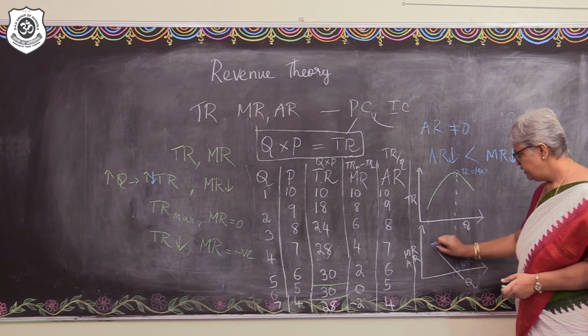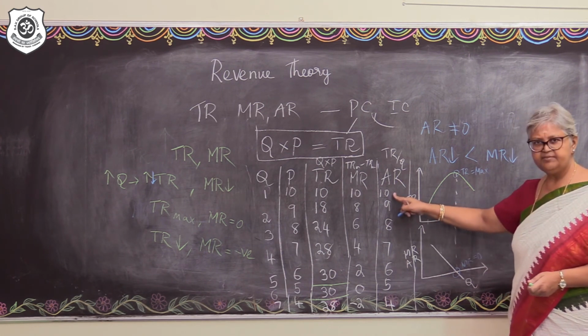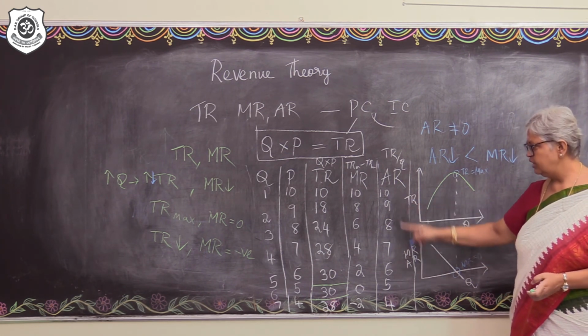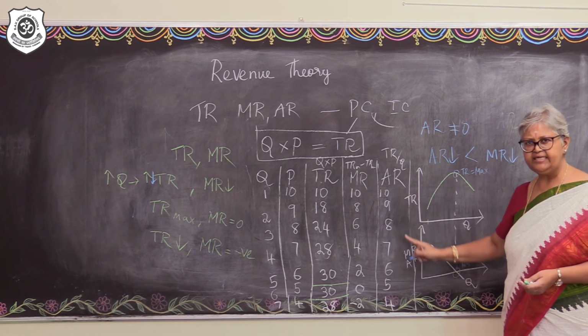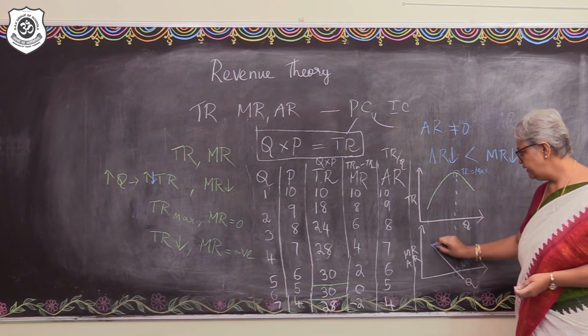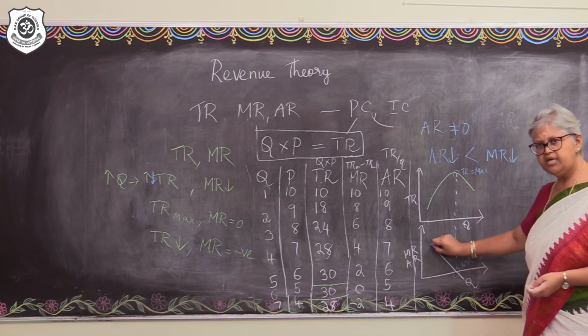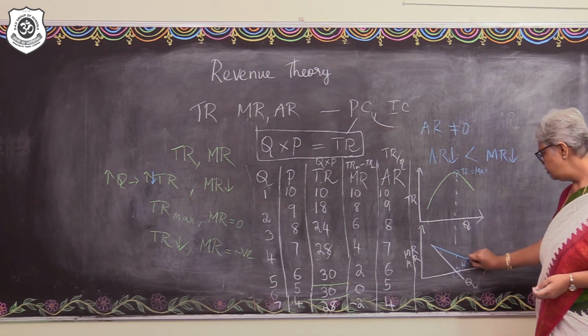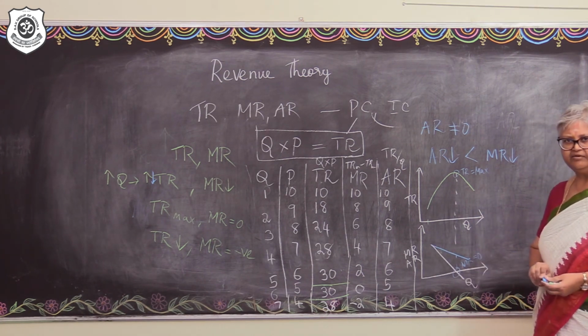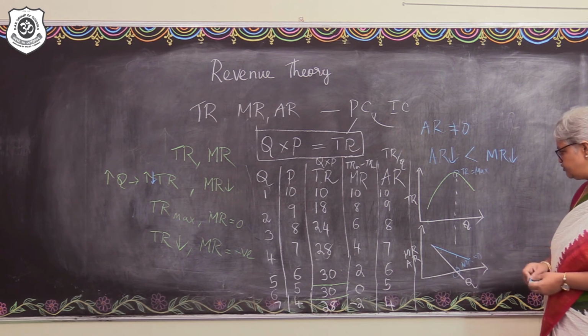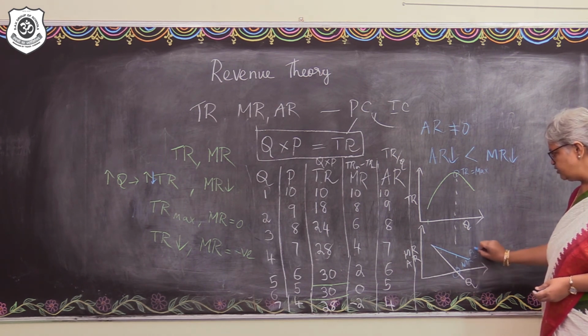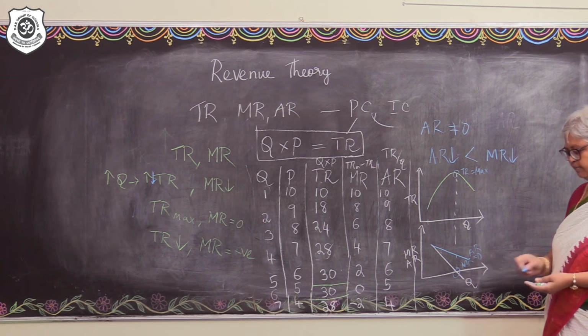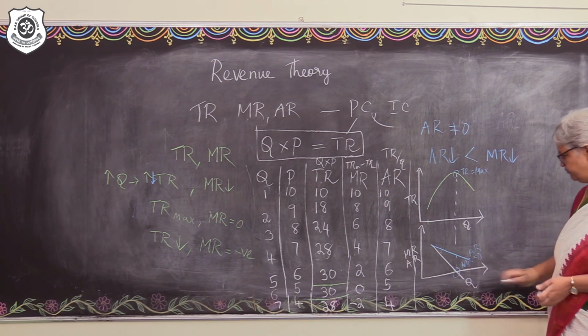Alright? Yeah. Then what about the average revenue? Average revenue also begins from 10 and then it falls, but the fall is much gentler. So the average revenue curve, if you plot it, will be a much flatter curve and it will lie above the marginal revenue curve. Fine.